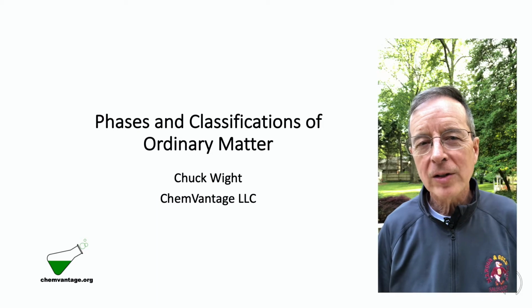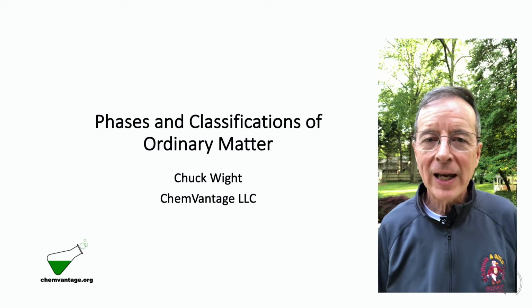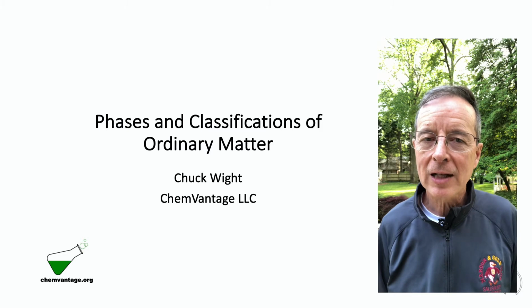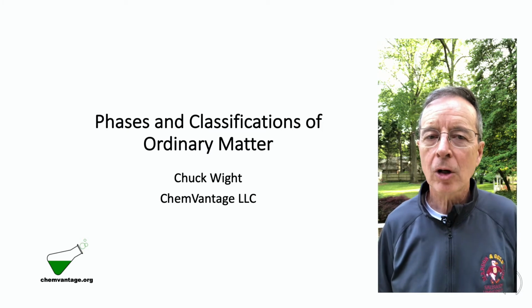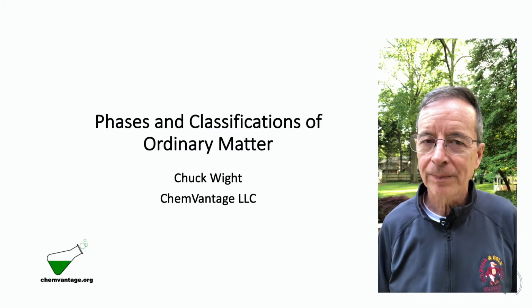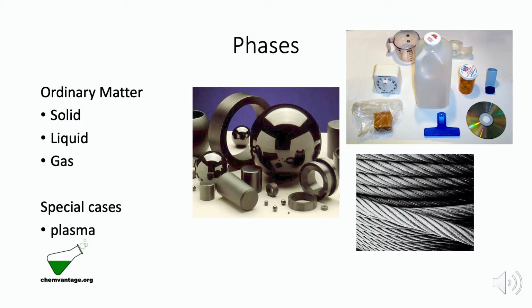Everything in our world is composed of matter, and today we will discuss how scientists classify ordinary matter in terms of phases and composition. We're all familiar with the idea that ordinary matter can be classified as solid, liquid, or gas. Solids are composed of densely packed atoms or molecules that are held together rigidly by strong intermolecular forces. So on a macroscopic level, solids have their own definite shape and volume, independent of the shape of a container